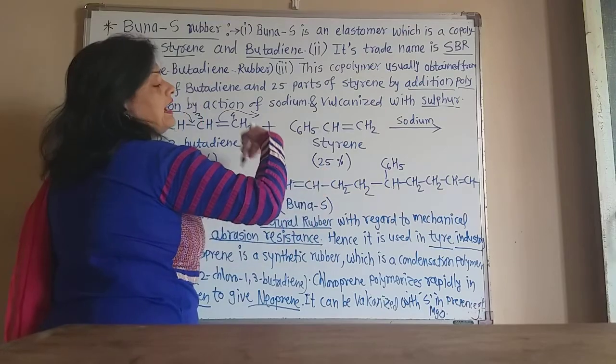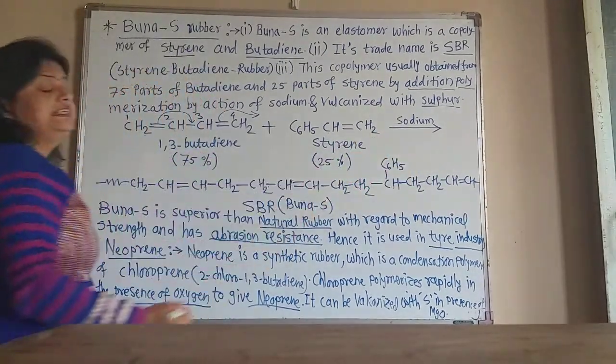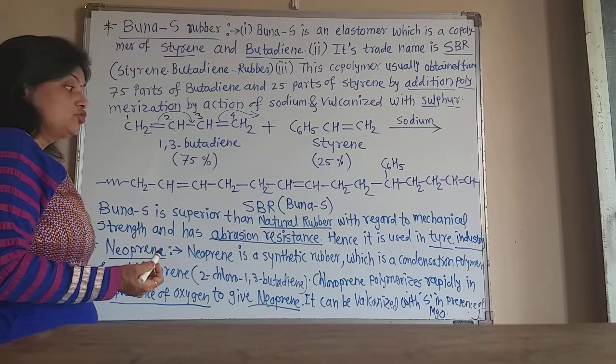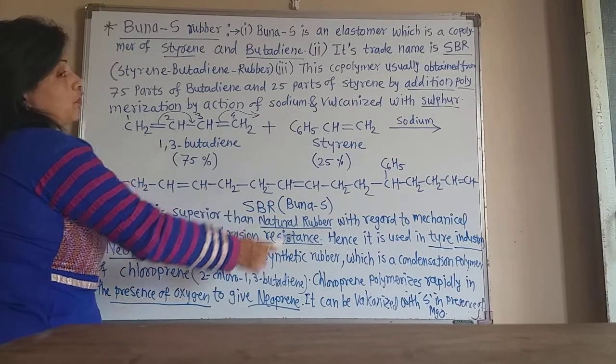Continuously this chain reaction is carried out by addition polymerization, and a very high molecular weight rubber is obtained. It is called styrene butadiene rubber, or Buna-S.